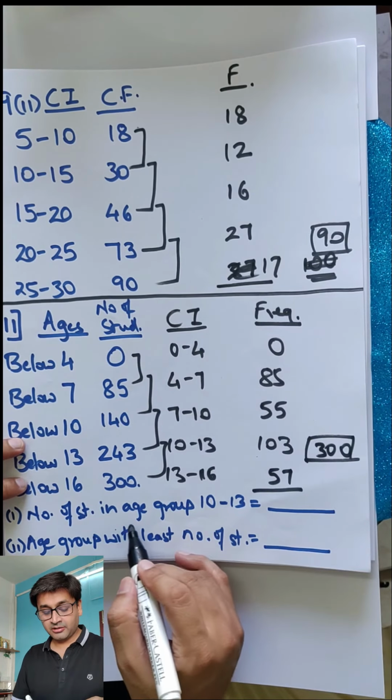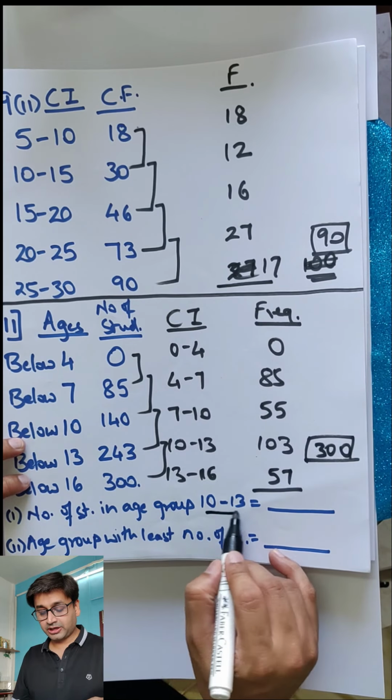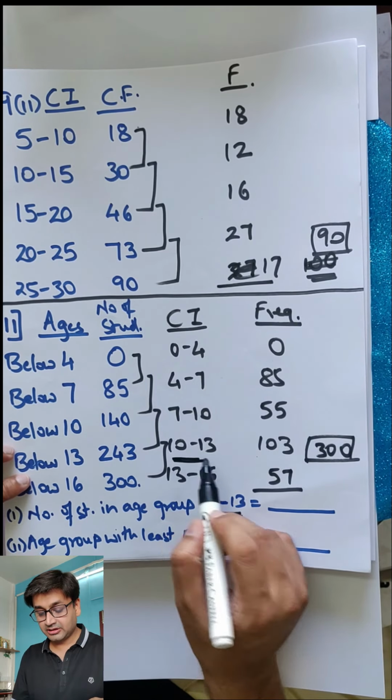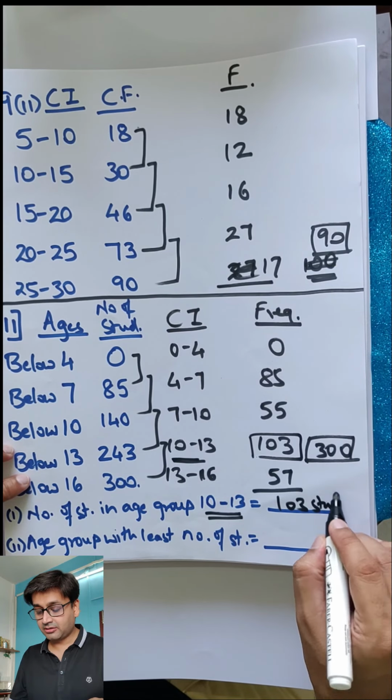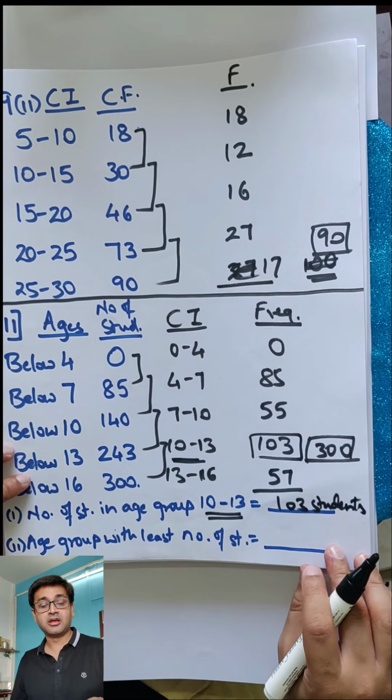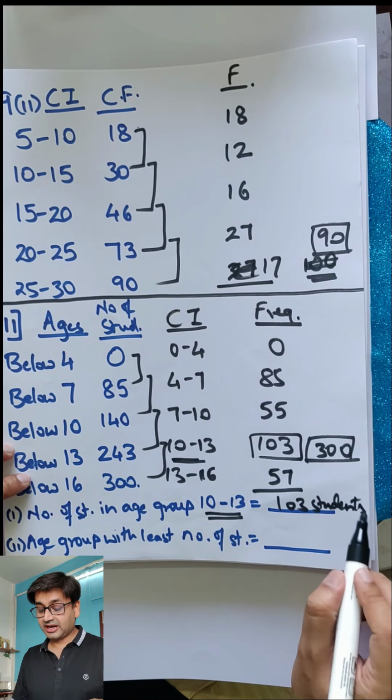Now the answer, number of students in age group 10 to 13. So 10 to 13 is here. How many students are there? 103 students. Please write the word students. Many teachers are very particular about this, writing the units.